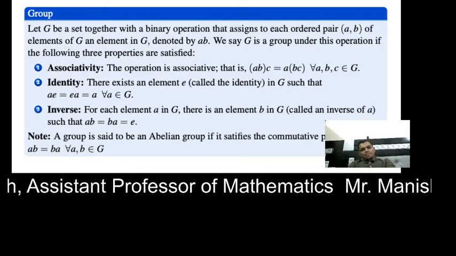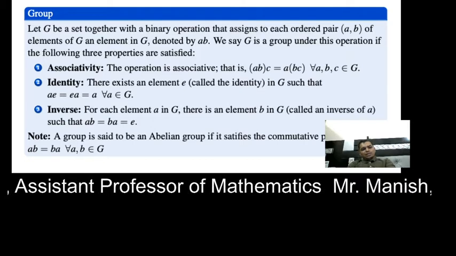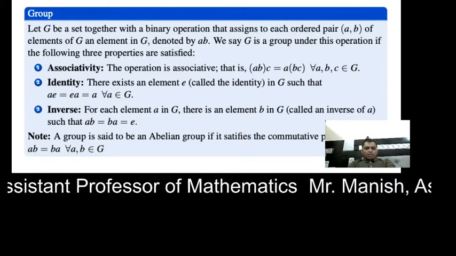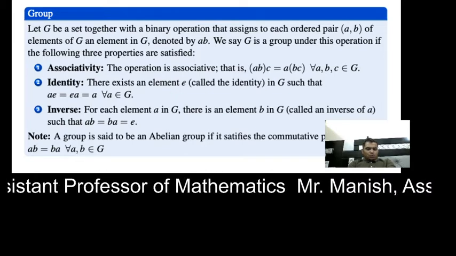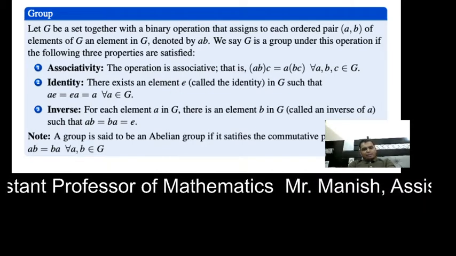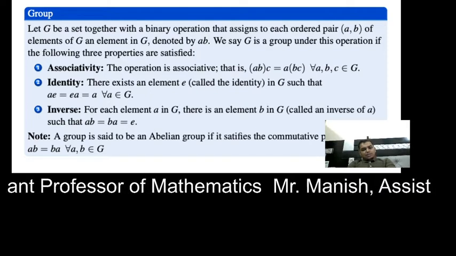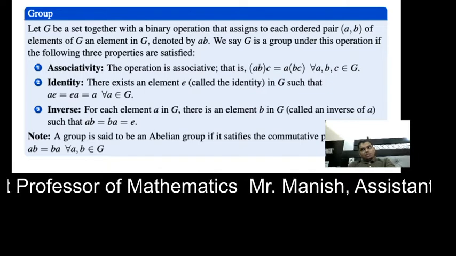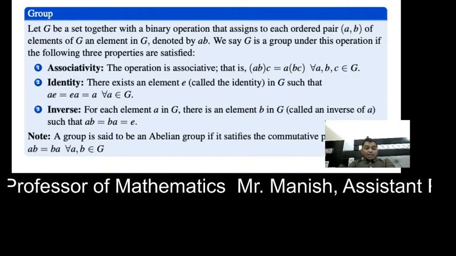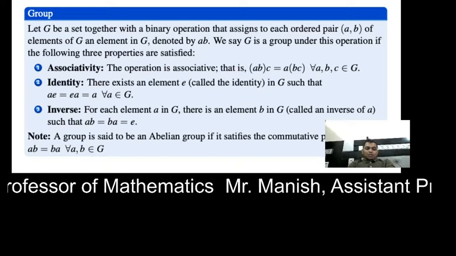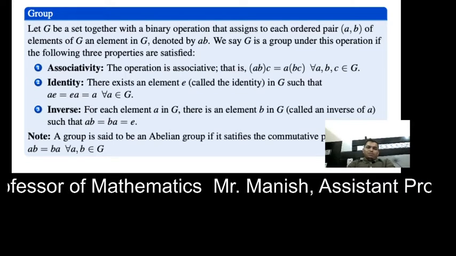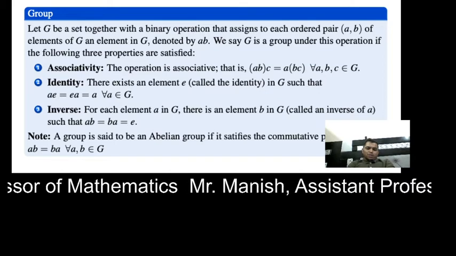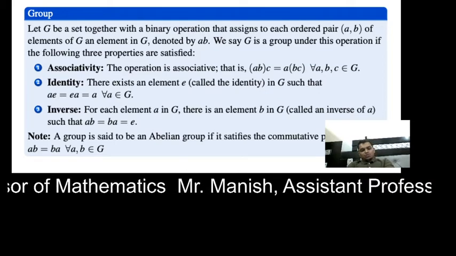Associativity means if you take any three numbers from that set G, A, B, C, and we apply the operation between the first two, A and B, and then apply that result with C, that answer will be the same if we apply the operation between the last two elements B and C, and the result will be applied with A. So this is the associative property.